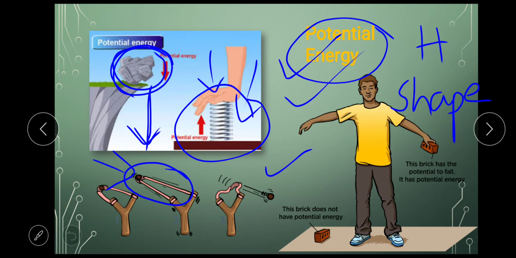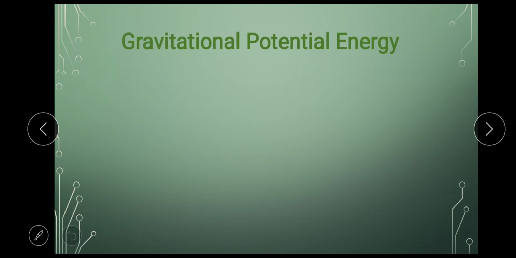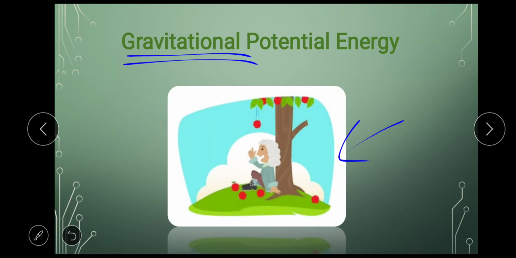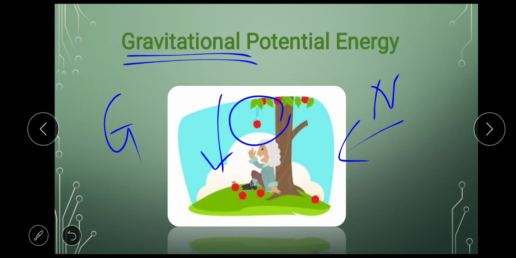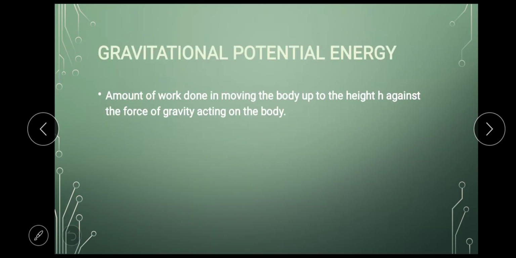And then the other type of energy, in potential energy itself we have gravitational potential energy. Here we did the example of scientist Newton, how he observed that the apple falls in the downward direction only. With this he discovered what is gravity. Gravitational potential energy is the amount of work done in moving the body up to a height of h.